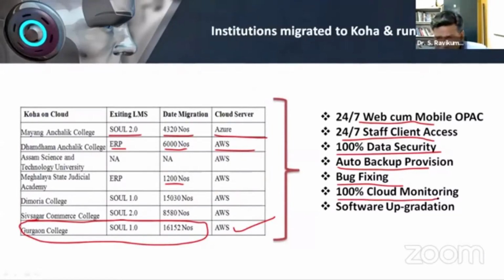So whatever happens in the cloud, they will give you statistics: at what time there is a rush, at what time more people are visiting your site, what kind of resources are used. So you can take full statistics of how the machine has been used. And the last one we have discussed earlier also, software upgradation. In these few colleges, they have moved from Koha 3.16 to Koha 1.9 version. A few colleges have moved here. Okay. So this is the practical experience we have had in the northeast of our country.